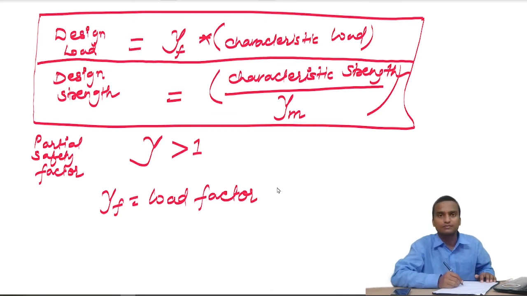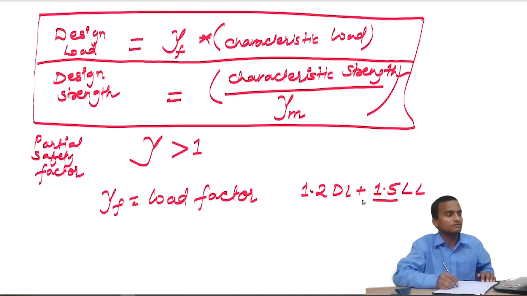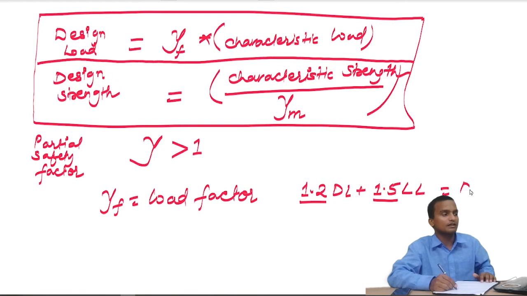Just like you must have seen in the load combination 1.2 times dead load plus 1.5 live load. So these values are partial safety factor for loading, and they are always greater than 1, and they are multiplied with the loading so that we can get design load.